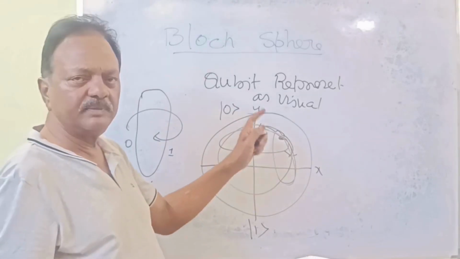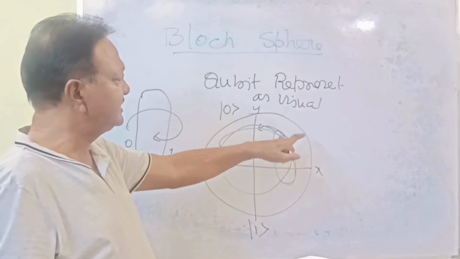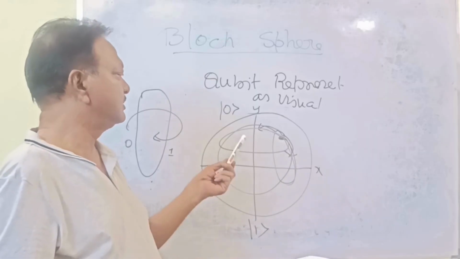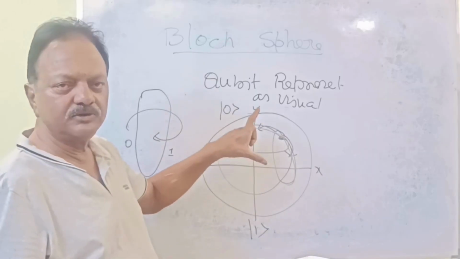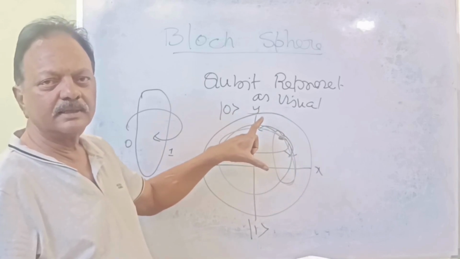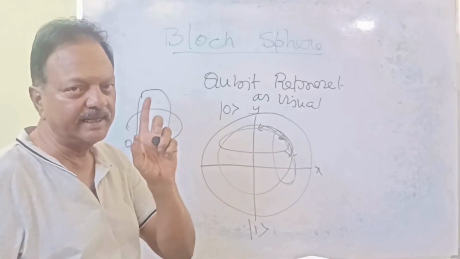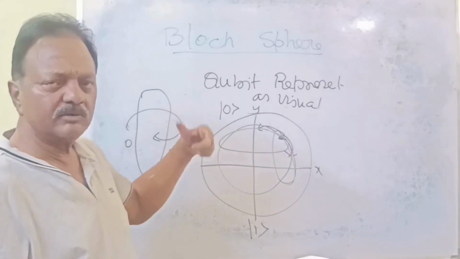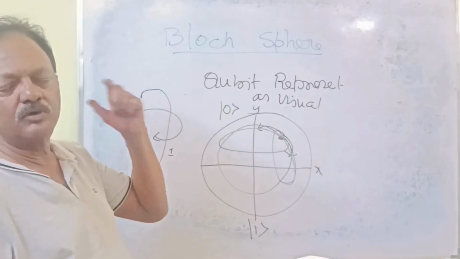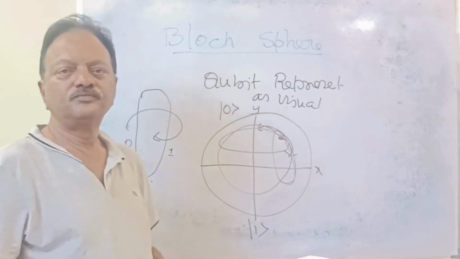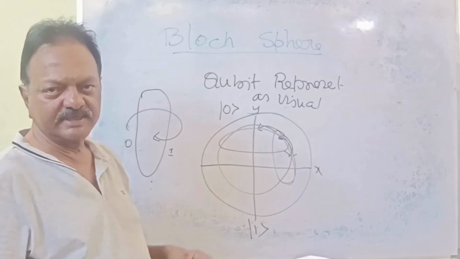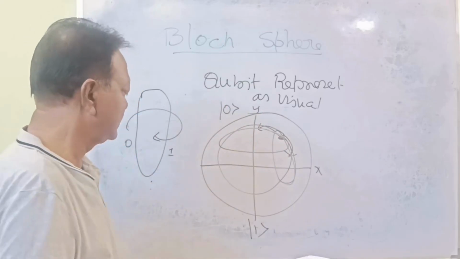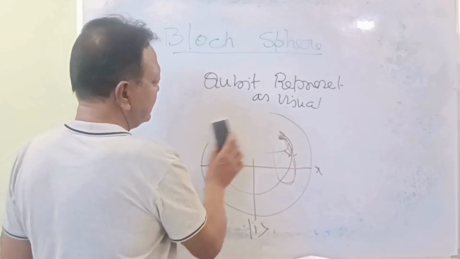Any vector can be located in this Bloch sphere. Understood? So finally, this Bloch sphere is used just to visualize the single qubit graphically. Later we will discuss these things when we talk about the gates. That time we will discuss. Before that, this much is sufficient for you. Understood? About the topics we completed today.